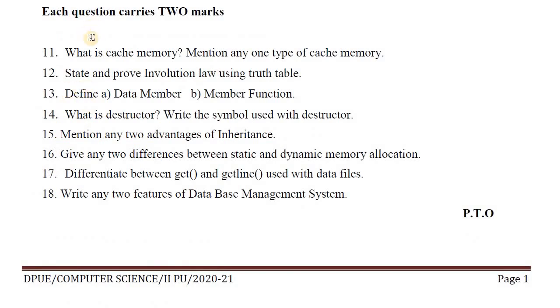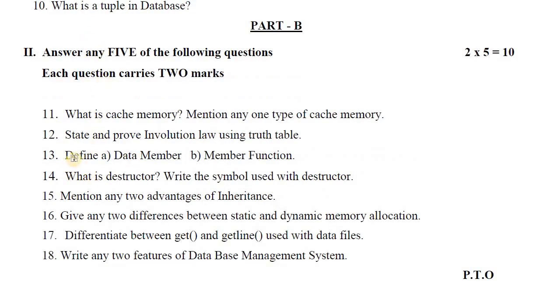Then here for 2 marks in part B, again we have a question. Mention any 2 advantages of inheritance. So you have to write any 2 advantages. There are 5 advantages given in the notes in your book. So you have to write any 2: reusing of code, easy to maintain, easy to extend, better memory utilization, any 2 you can write.